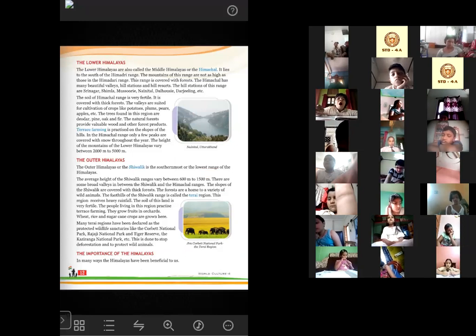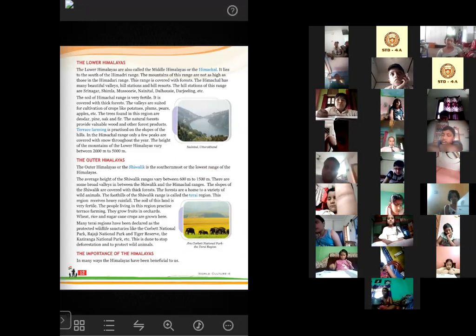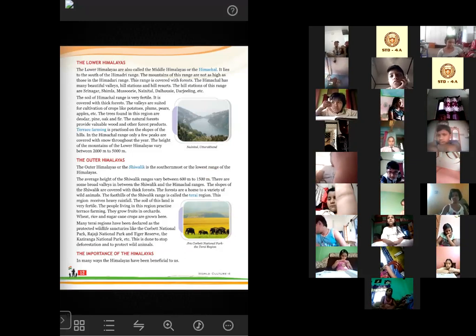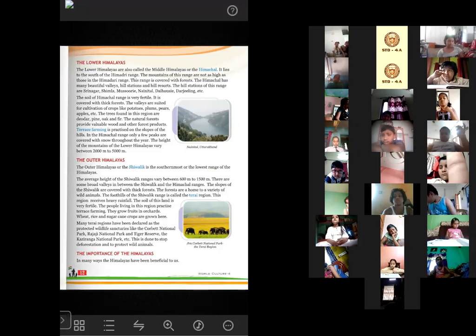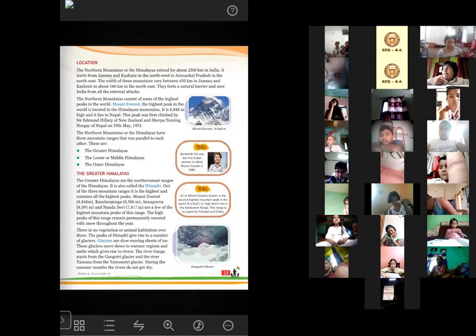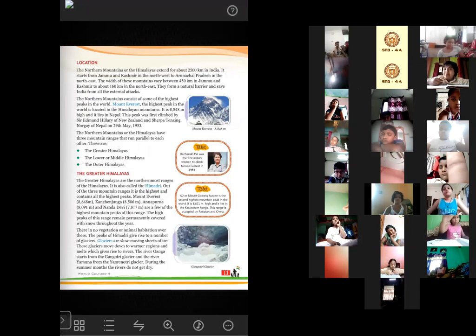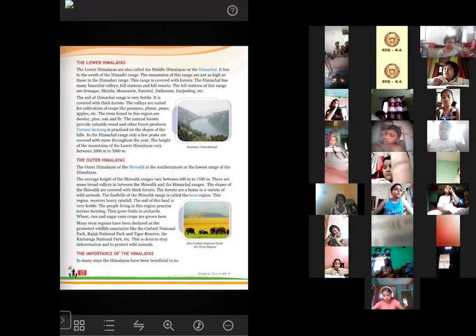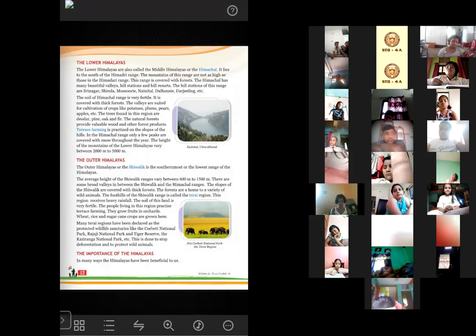We have seen that in the Greater Himalayas, the height of the mountains was quite high, like 8,848, 8,611. So the mountains were very high. But when we come to the Lower Himalayas, the height of the mountains ranged between 2,000 to 5,000 meters.